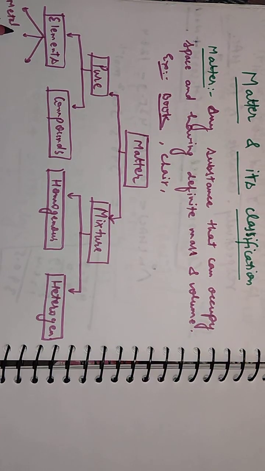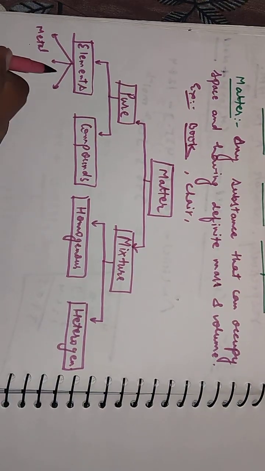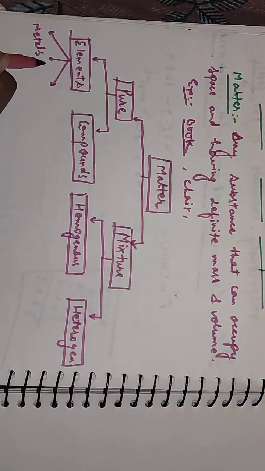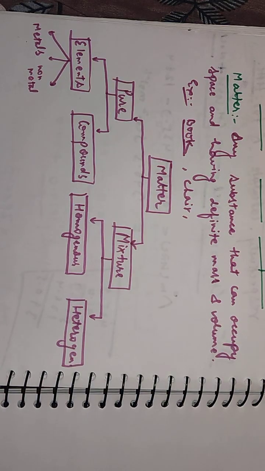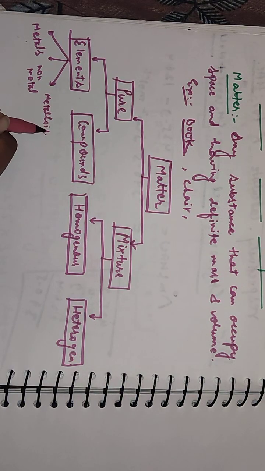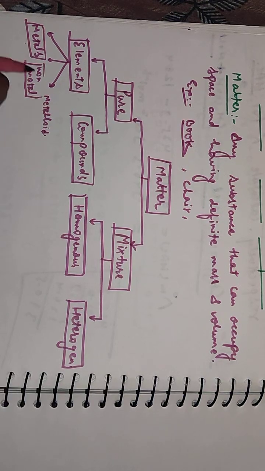metals, non-metals and metalloids. The first one is metals, the second one is non-metals, and the third one is metalloids. Metals, non-metals and metalloids.